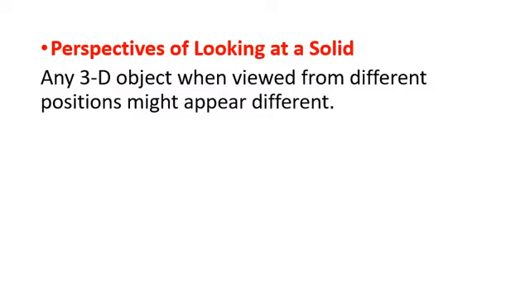The view of the solid depends upon the position from where it is seen. So, it can be seen from the front, side or top. That is why in this chapter all the 3D objects have a different front view, side view or top view.